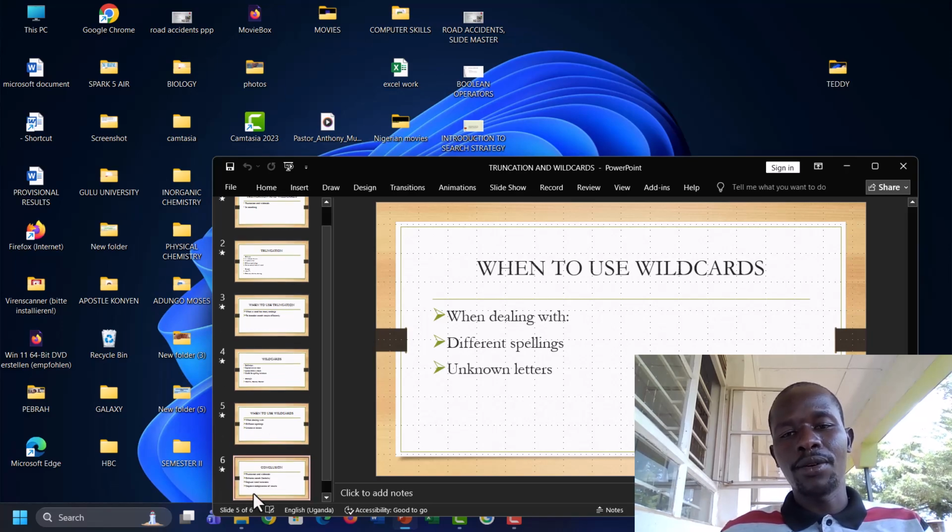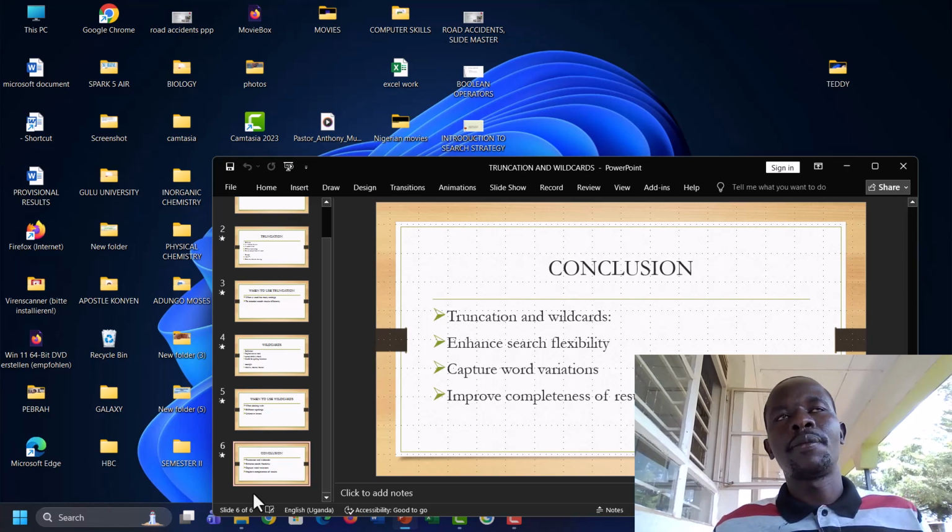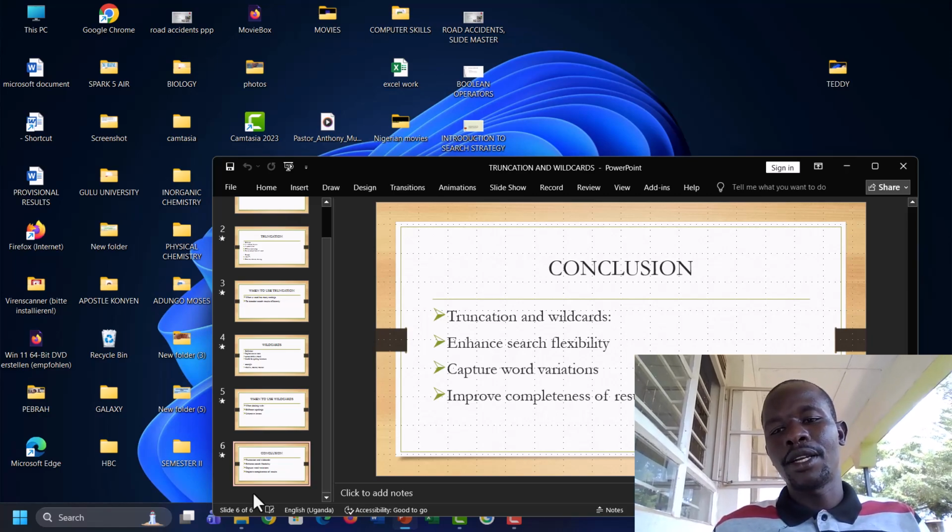And how are these things important in our life? Both truncation and wildcards enhance flexibility. For instance, when you are writing different parts, like paragraphs, it would take a lot of time to write all those words that are needed.